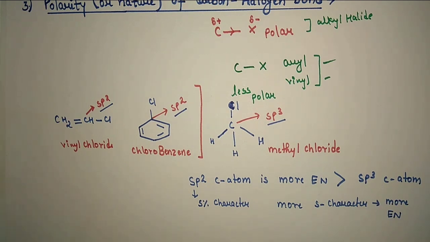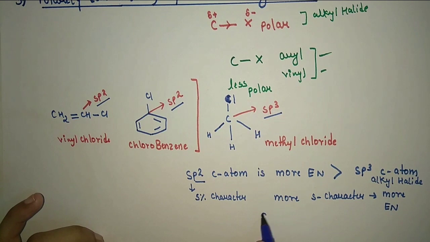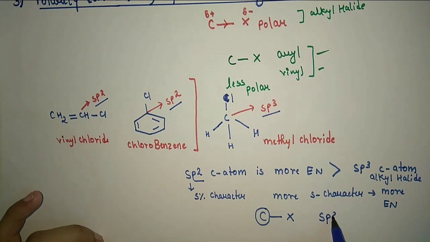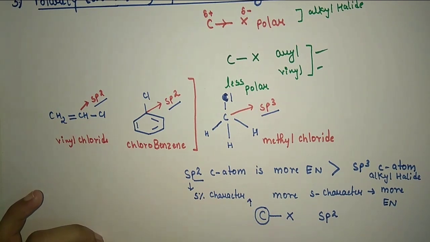So the sp2 hybridized carbon atom is more electronegative due to the higher percentage of s character than the sp3 carbon atom. As a result, the sp2 hybridized carbon atom is less willing to release its electron to the halogen atom than the sp3 hybridized carbon atom in alkyl halide. So the electronegativity of this carbon atom in the C-X bond is increasing in case of sp2 hybridization, and as a result this C-X bond becomes less polar. For more polarity, this carbon atom must be least electronegative.